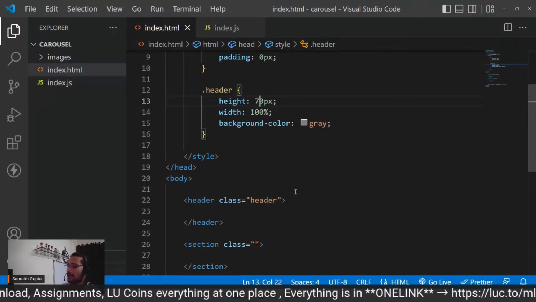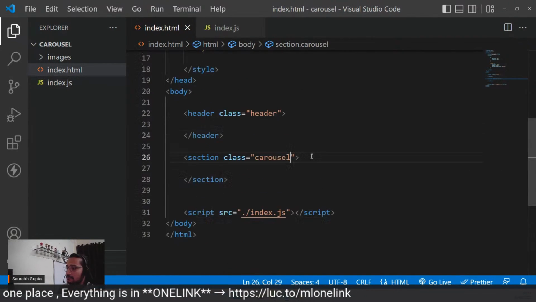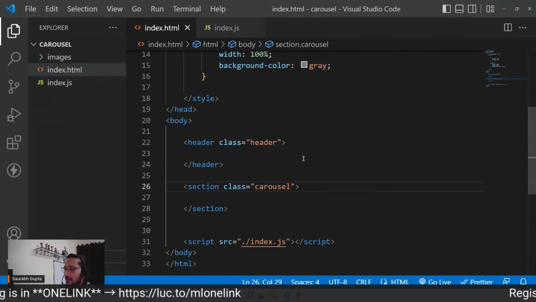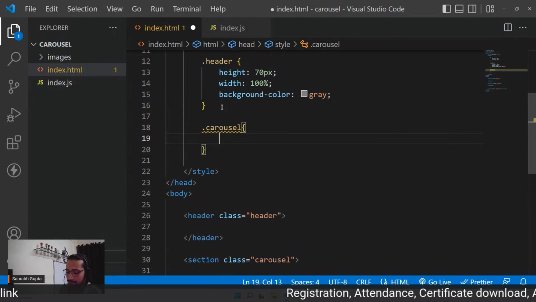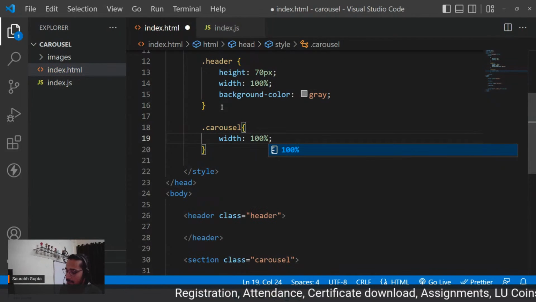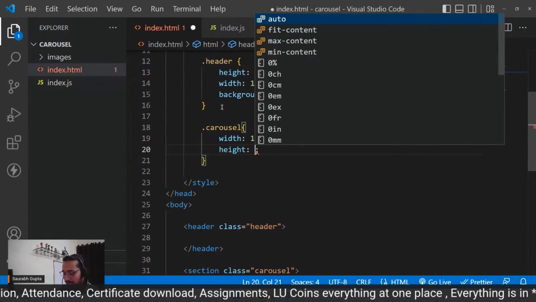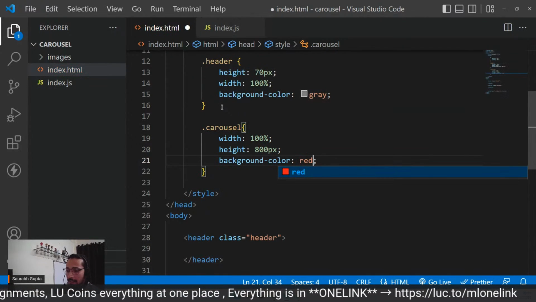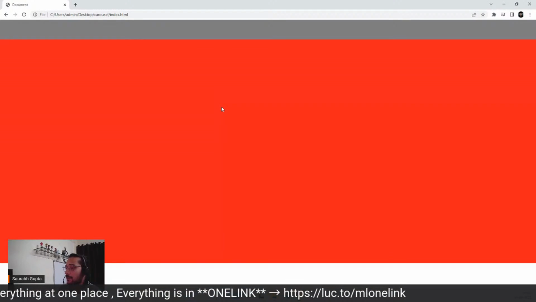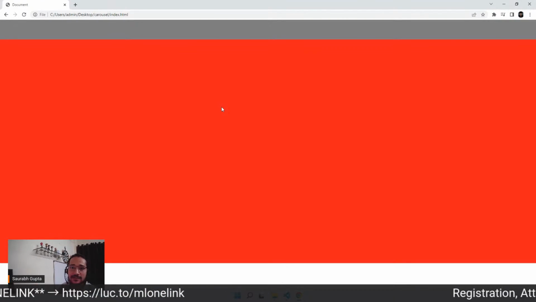That's it. Okay. Now the next section, I'm going to be calling it my carousel. You can call it banner or whatever you want. I'm just calling it carousel. So dot carousel, width 100%, height will be, can say 800 pixels. For now, background color red. Now, guys, please focus on the setup, everyone. So right now you understand, right? A simple red div or section, which is width 100% and height 800 pixel. Nothing big, very simple trick to understand.